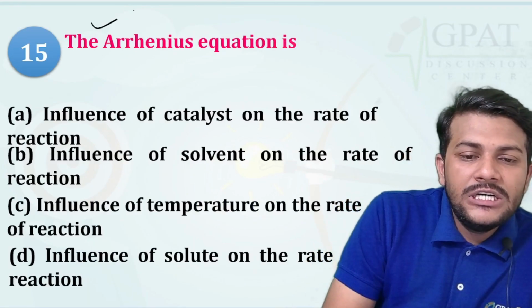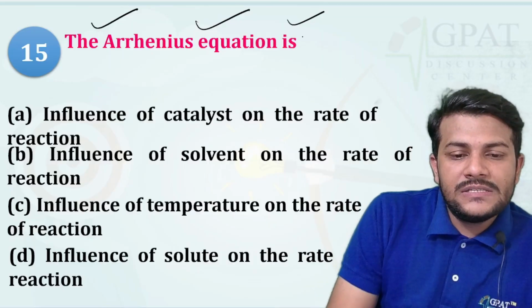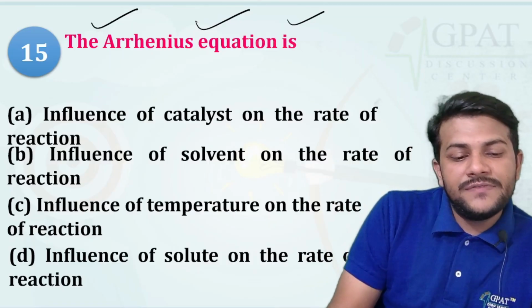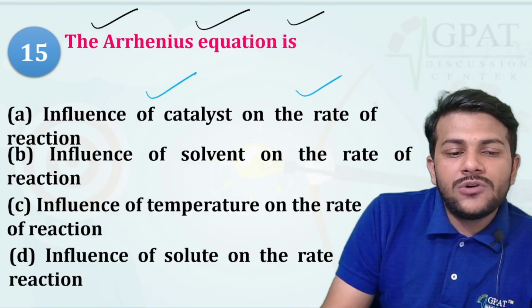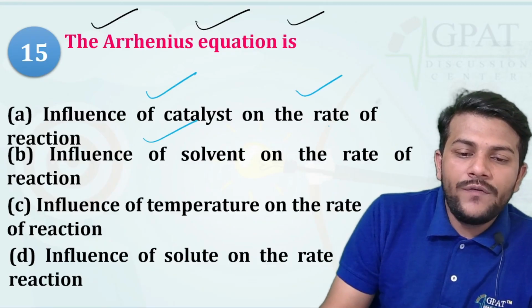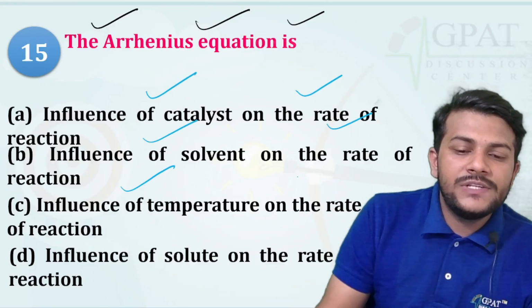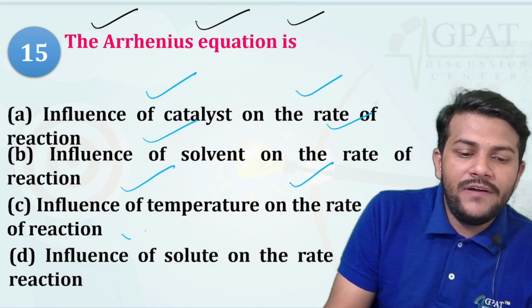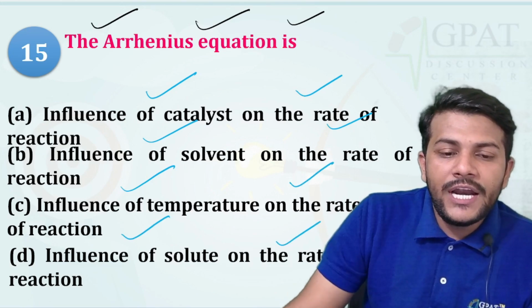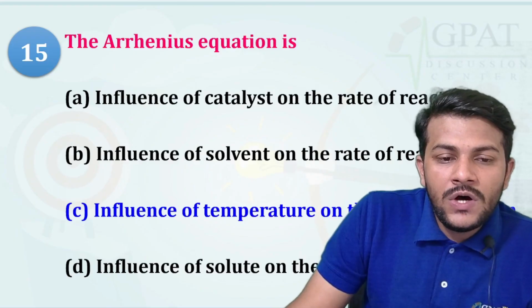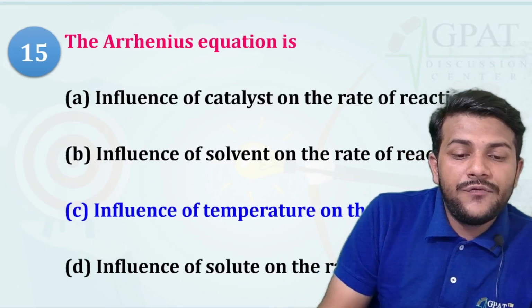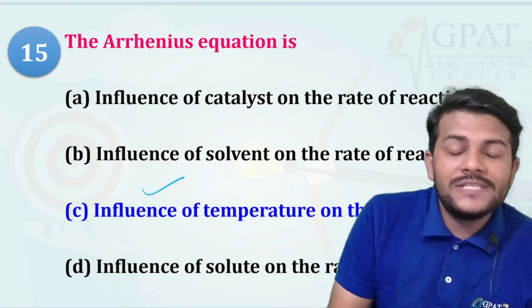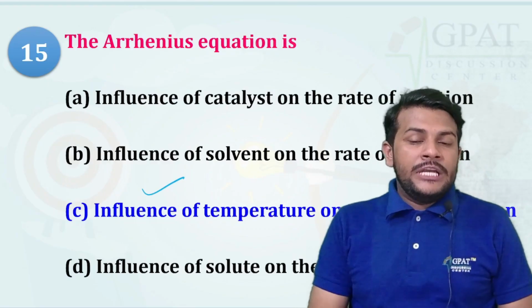Next we are having the Arrhenius equation. First we are having the influence of catalyst on the rate of reaction, influence of solvent on the rate of reaction, influence of temperature on the rate of reaction. So the Arrhenius equation is the influence of the temperature on the rate of reaction.